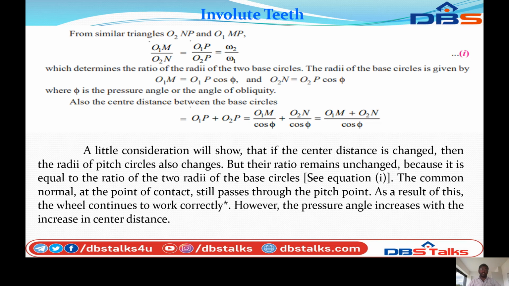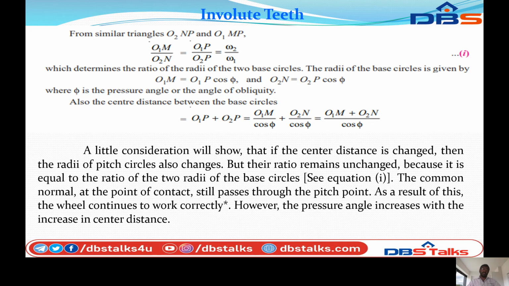Which determines the ratio of the radii of the two base circles. The radii of the base circles are given by O1M equal to O1P cos phi and O2N equal to O2P cos phi, where phi is the pressure angle or angle of obliquity. Also the center distance between the base circles equals O1P plus O2P, which equals O1M by cos phi plus O2N by cos phi. So taking cos phi common, it equals O1M plus O2N by cos phi.